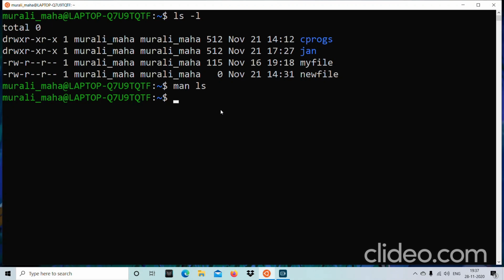Let us continue with the ls command. Last session we learnt about the ls command. We learnt a few options of the ls command. Let us continue with some more options of the ls command.